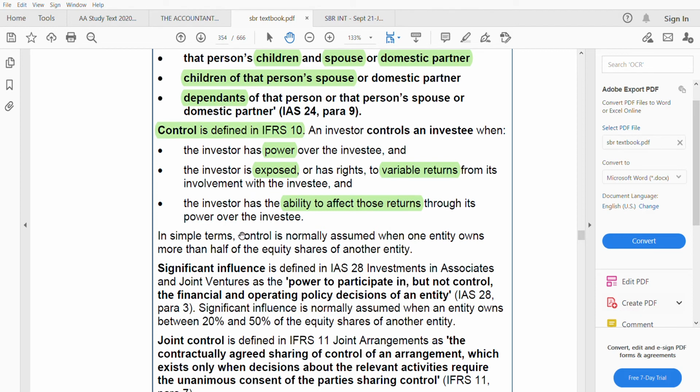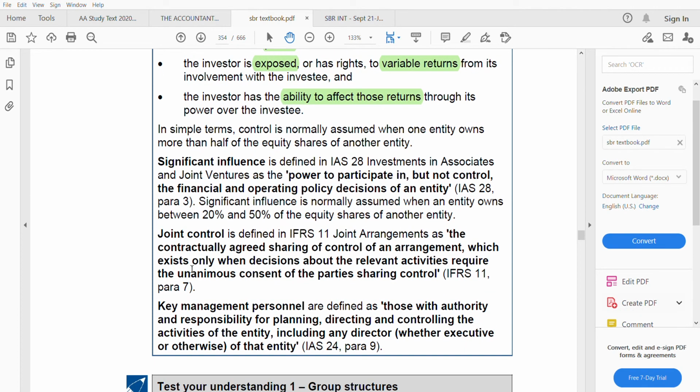Now let us go to the second, significant influence. What does this mean? This is defined in IAS 28, investment in associates and joint ventures. This is the power to participate in the financial and operating policy decisions of an entity, but not control them. You can participate, but you cannot control. Significant influence is normally assumed when an entity owns between 20 to 50%. Between this range, it is significant influence. Joint control. Joint control is defined in IFRS 11.